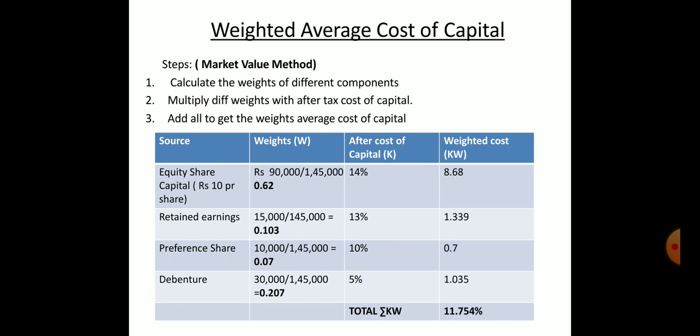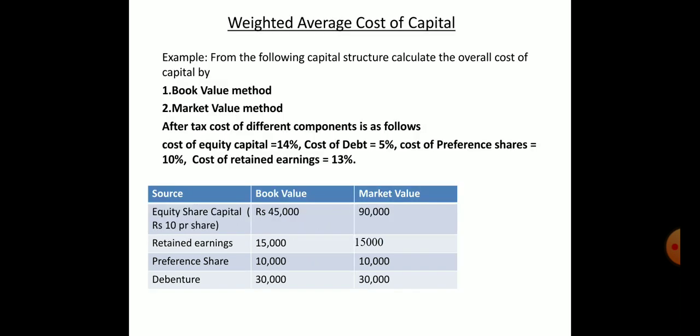Next is the market value method. Here I'm just changing the values to the market values. If we move to the question again: equity share capital is 90,000, retained earnings 15,000, preference share capital 10,000, and debentures are 30,000 at market values. If we total, that is equal to 1,45,000.